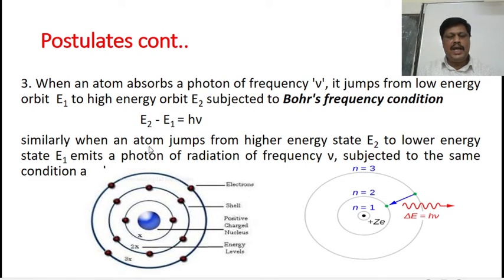Similarly, when an atom jumps from a higher energy state E2 to the lower energy state E1, it emits a photon of radiation of frequency nu, subject to the same condition.